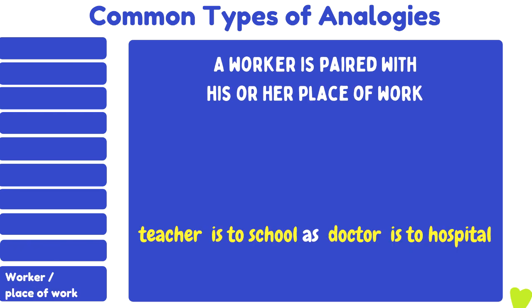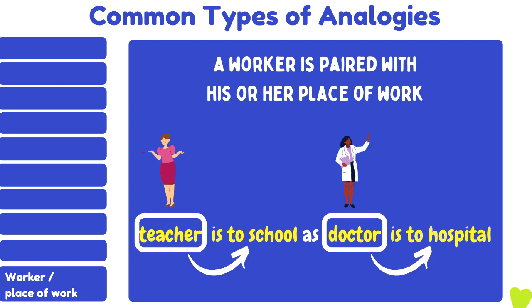Worker and place of work. A worker is paired with his or her place of work. Teacher is to school as doctor is to hospital. The teacher works in a school and a doctor works in a hospital.